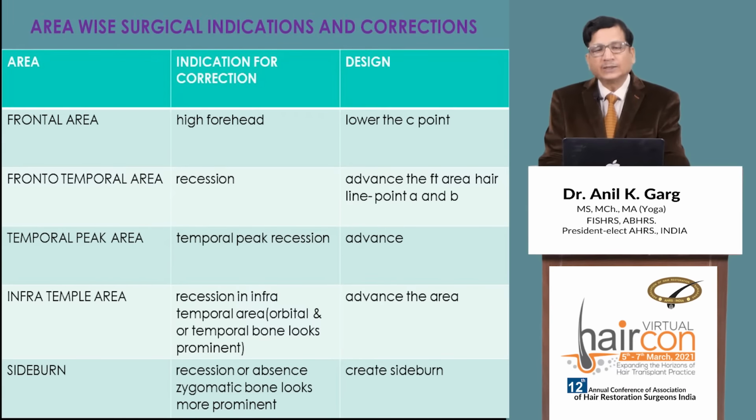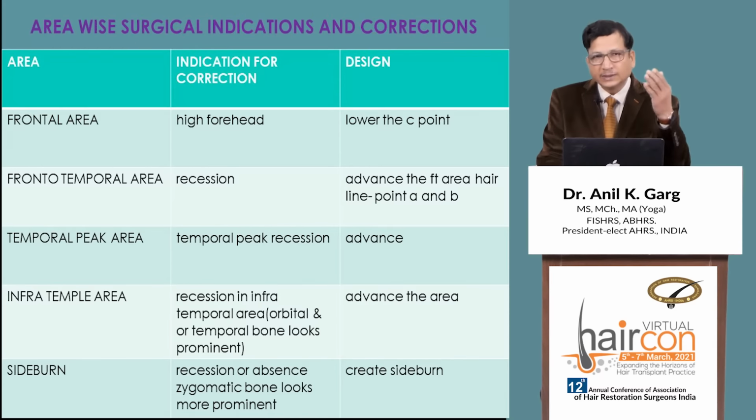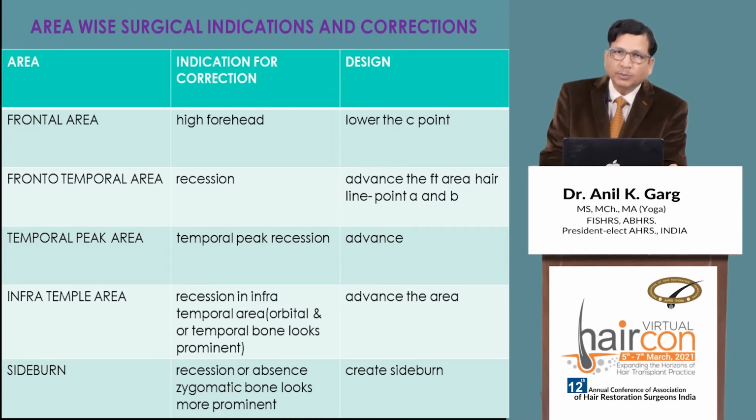Now the area-wise surgical indications and corrections: what is the importance of these areas and the points. In the frontal area, if the forehead is high, meaning the point C is higher, then lower it. And if frontotemporal recession is there, then advance the frontotemporal area line, meaning the points A and B. Then if temporal peak recession is there, then advance it.